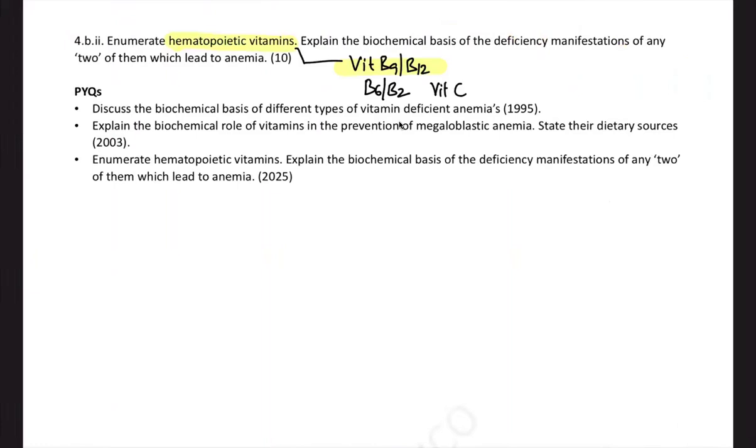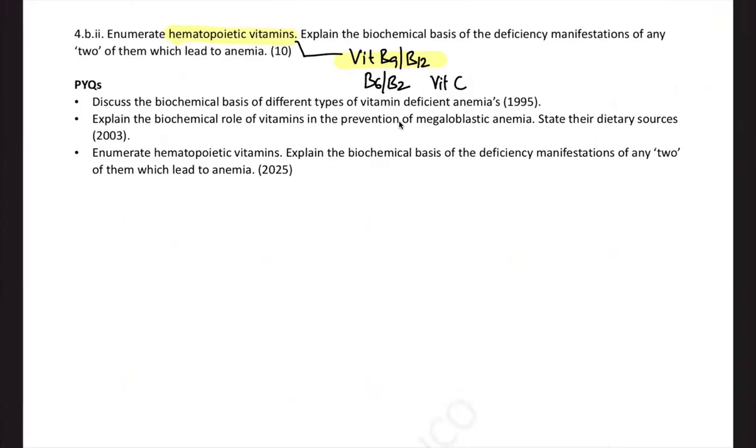Now, enumerate hematopoietic vitamins. There were a lot of general vitamin-based questions. They'll ask you, what are the sulfur containing vitamins? They will ask what vitamins decrease in amount when OC pills are taken constantly, or anti-epileptics are taken concurrently. Instead of directly mentioning the name of the vitamin, they can go to such an extent of asking you to just mention the different vitamins and what their biochemical basis is.